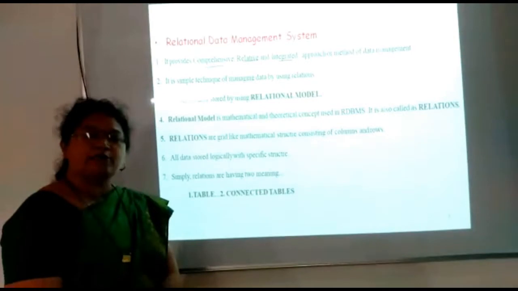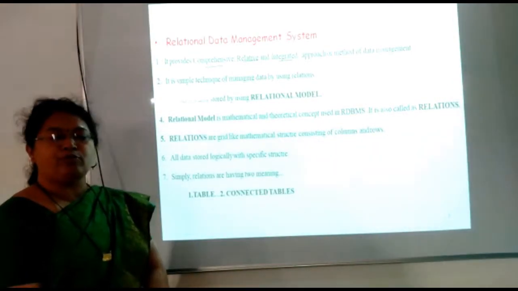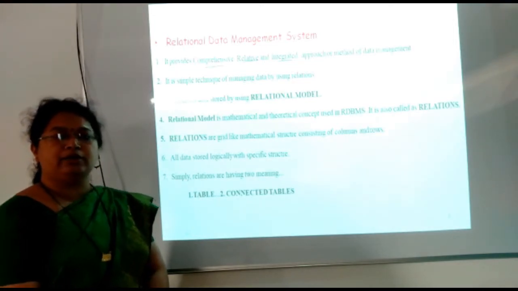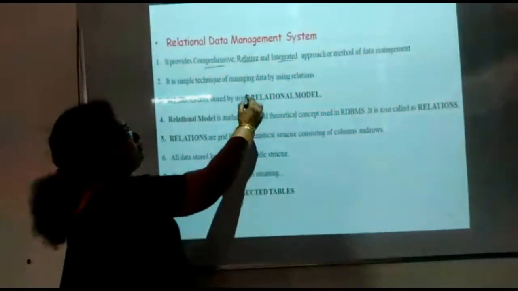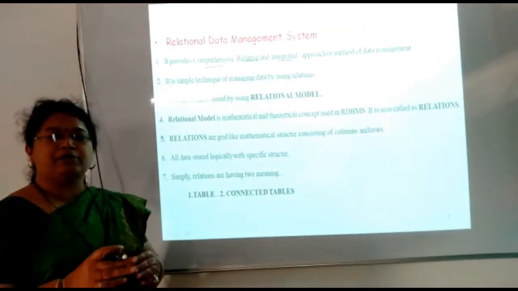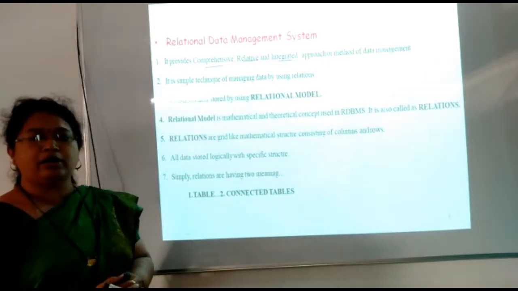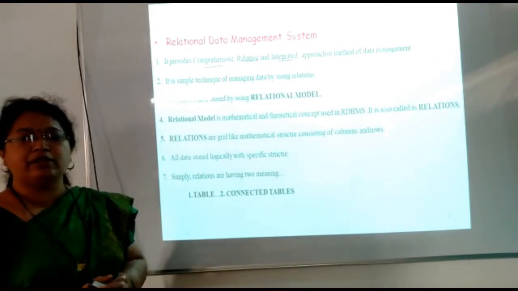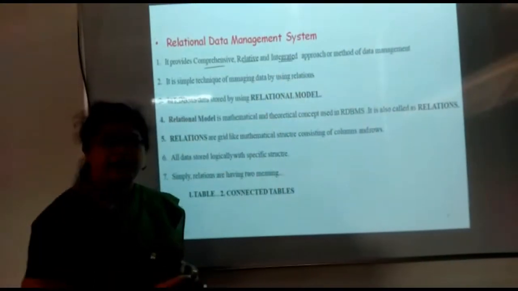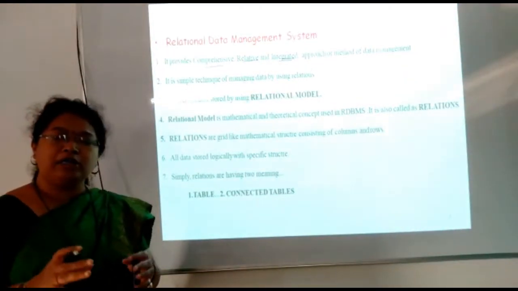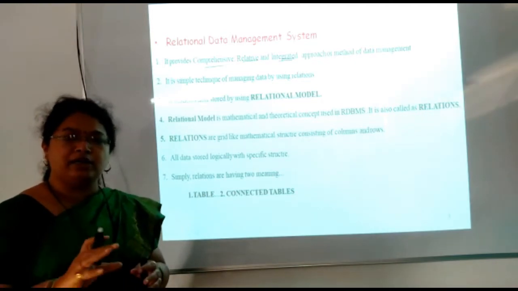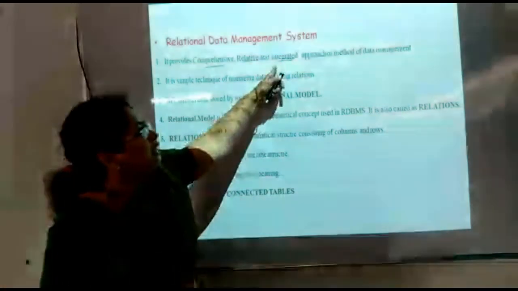Let's see what is the meaning of comprehensive. Comprehensive means all types of data can be stored in the database. And what is the meaning of relative? Relative means connected data. That means one data is connected to another data within a single database. Let's see what is the meaning of integrated. Integrated means all types of data united together within a single database is called integrated data.